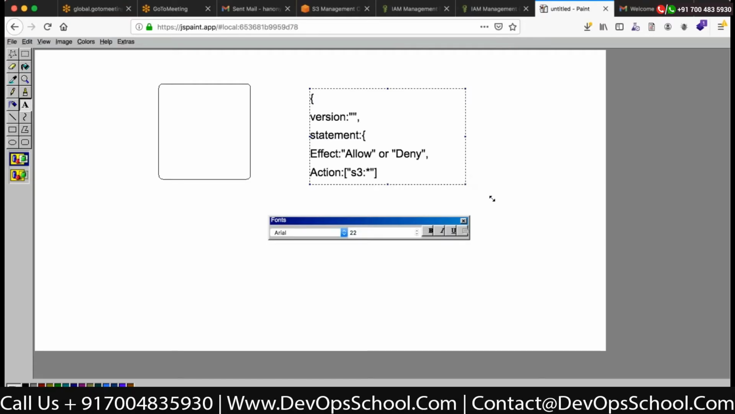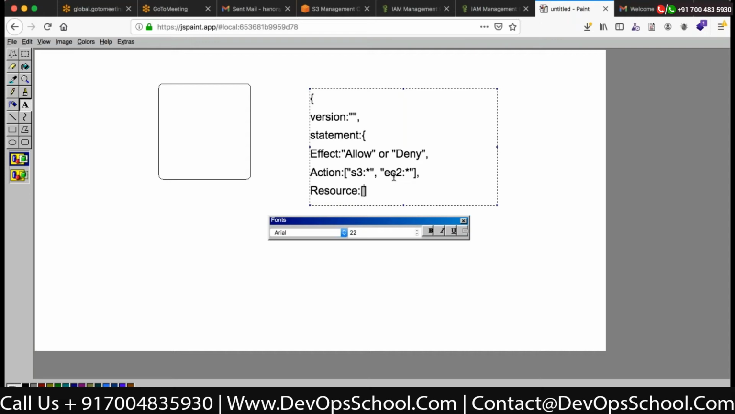Does this make sense? So that is action. You keep giving access to the resources: S3 all actions, let's say EC2, that's another service, and all actions again. So these are the actions you are going to perform. Then there is a resource.